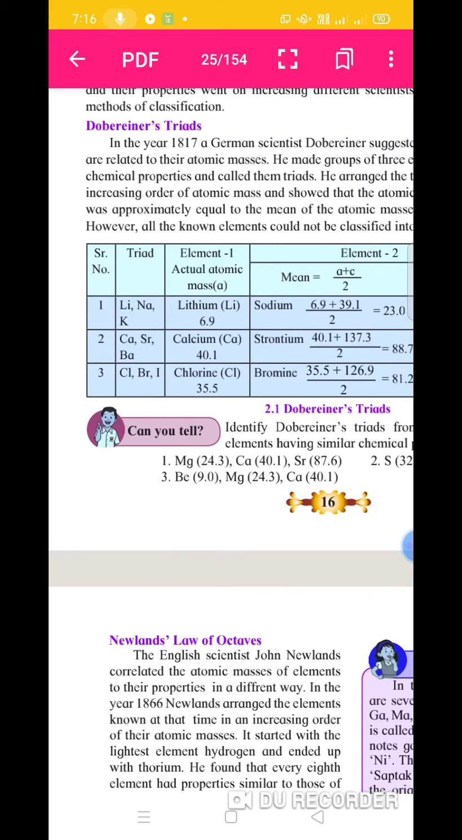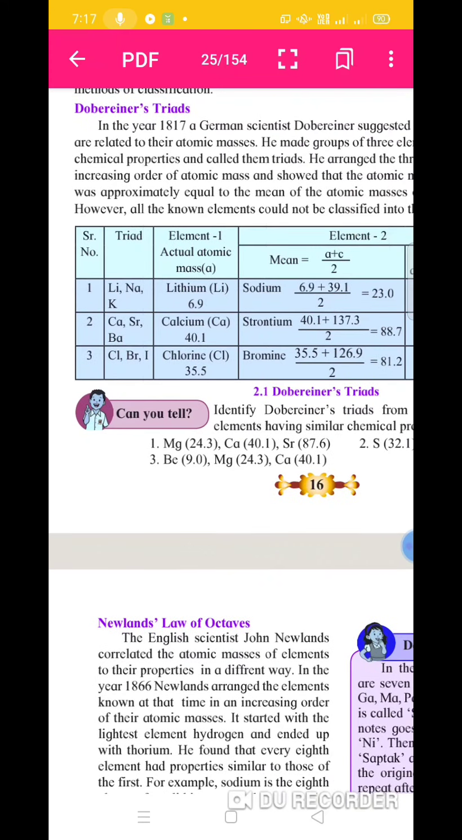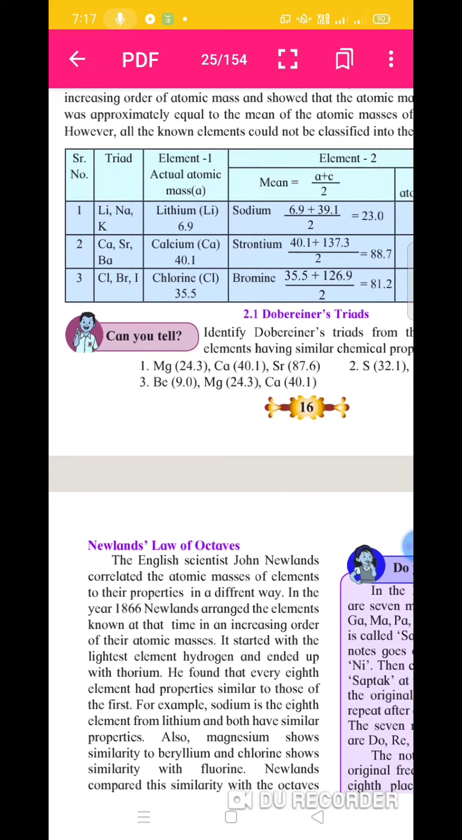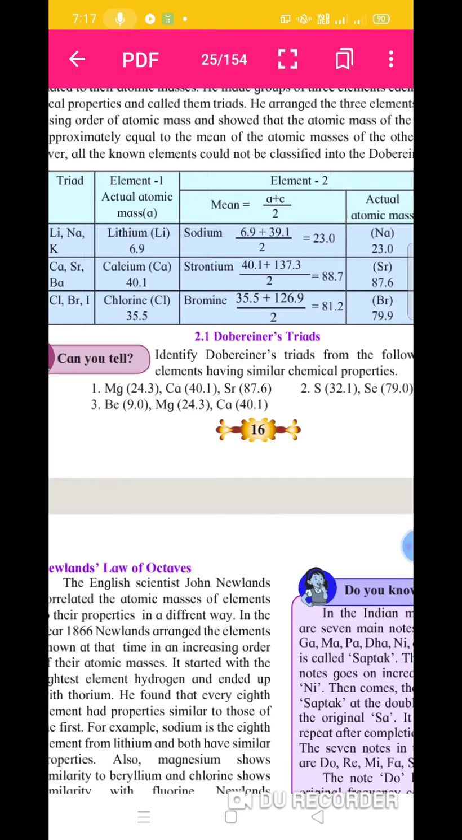In a triad, the atomic mass of the middle element is the average atomic mass of the other two elements. In this another example, see chlorine, bromine, and iodine is a triad. Here bromine is the middle element, and the average atomic mass of chlorine and iodine is the atomic mass of bromine. So in the triad, the middle element has the average atomic mass of the first and last elements. Here bromine has the average atomic mass 81.2.